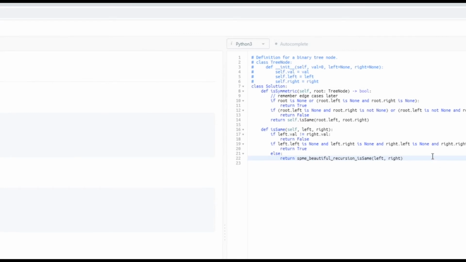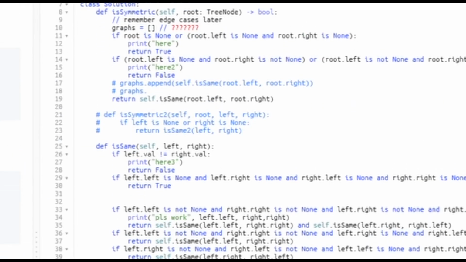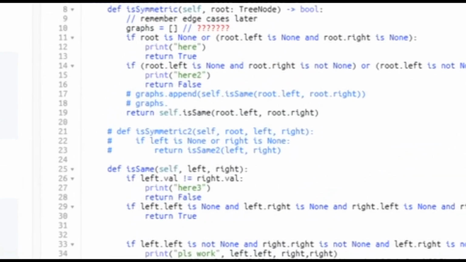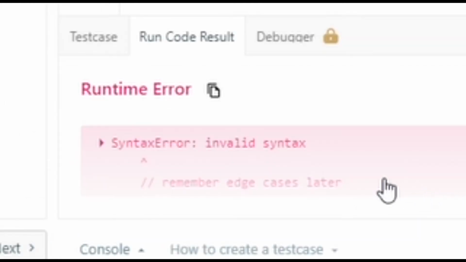Step 7. If you're lucky, your code will look beautiful and it'll run the first time around and everyone will be happy. Probably though, it's going to look something like this. Step 8. Get it to compile. Run the code and see what error it prints out, and then debug.